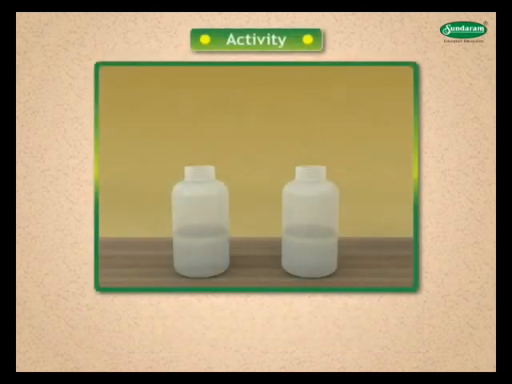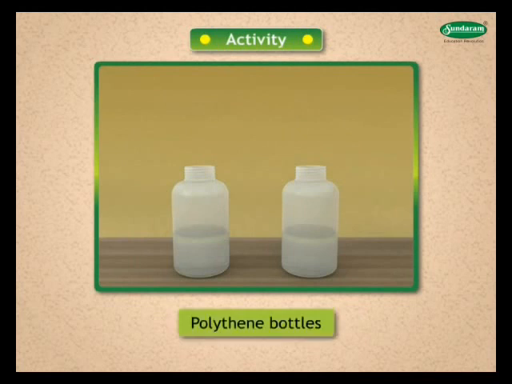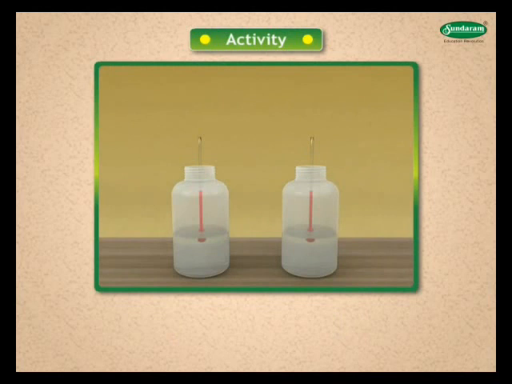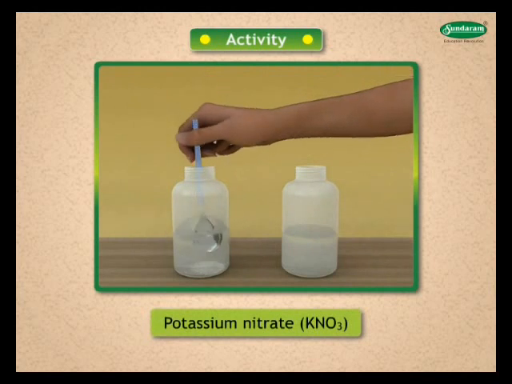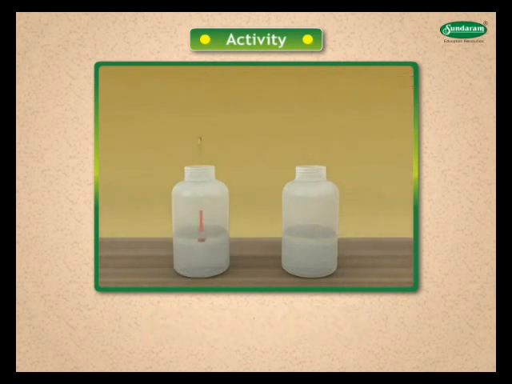Let us look at one more activity. Take 100 milliliter of distilled water in 2 polythene bottles. This prevents heat loss. Note temperature of water in both bottles. Add about 5 gram of potassium nitrate to one bottle. Stir well. Note temperature of the solution.